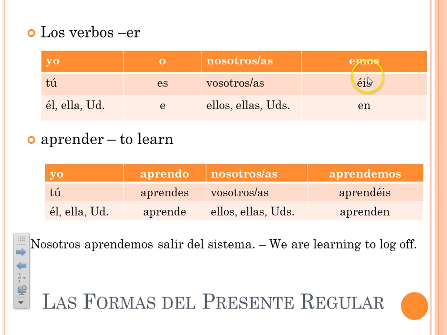If you'll notice up here in the vosotros form, don't forget, in the present tense, that's the only form that has an accent. And the accent falls on the vowel of the type of verb it is. So this is an ER verb, aprender, so the accent's going to fall on the E in the vosotros ending. The accent's up here on the E. With AR verbs, it was on the A. So bajáis, the accent was on that last A, the vosotros form. Some people get confused and always put it on the I, and it actually goes with whatever type of verb it is.